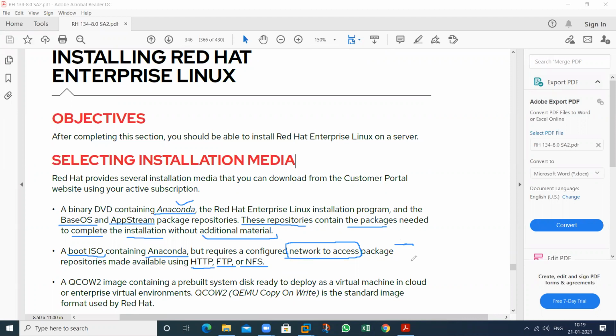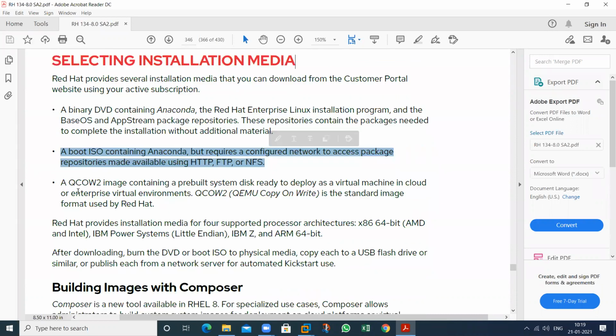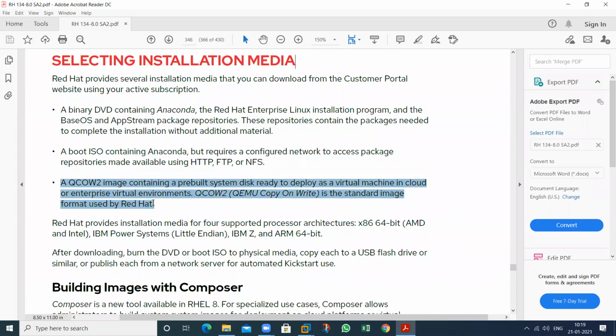So this is regarding the network installation. So we can use this particular thing also. Then what is the next one? So this is the first one, that is regarding the local installation. This is the second thing, that is regarding the network installation. And this is the third thing, that is regarding both local and network, we can say.